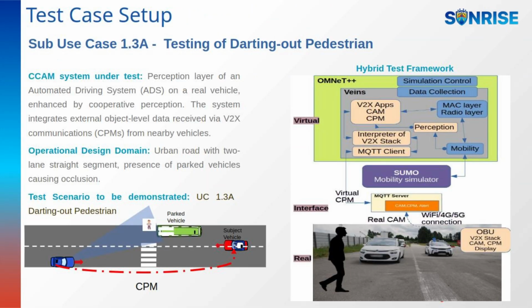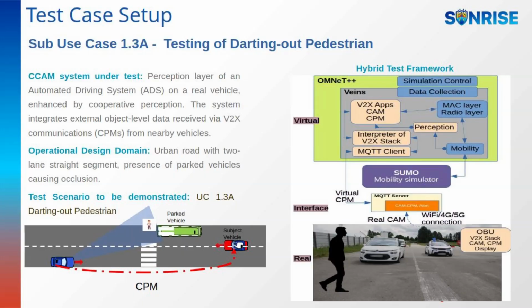In this demo, we evaluate the perception layer of an automated driving system deployed on a real vehicle operating within an urban environment. The scenario takes place on a 2-lane straight road segment, where parked vehicles on the roadside create visual occlusions. At a pedestrian crossing, a vulnerable road user, a pedestrian, suddenly appears from behind a parked vehicle, simulating a darting out situation.